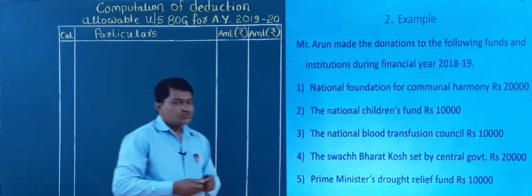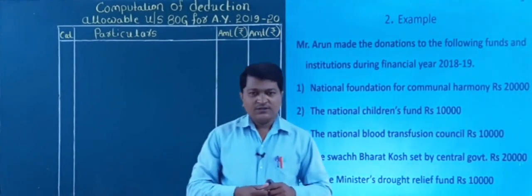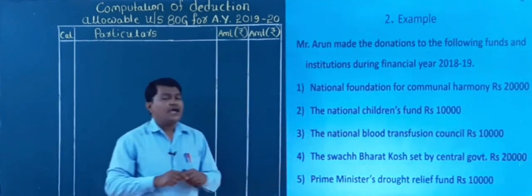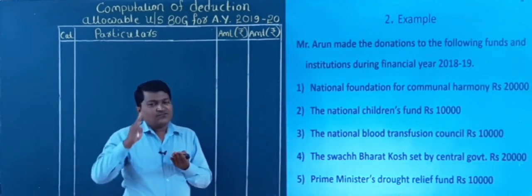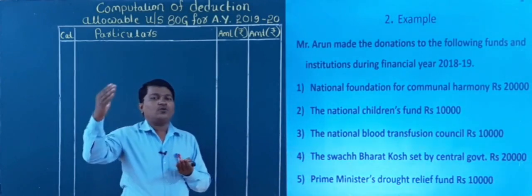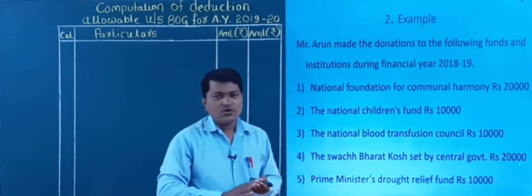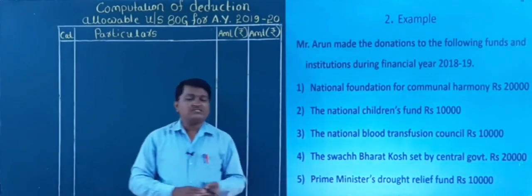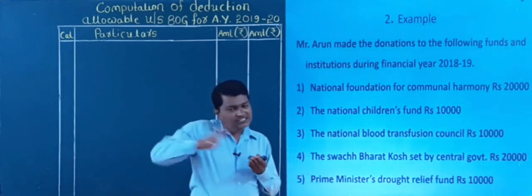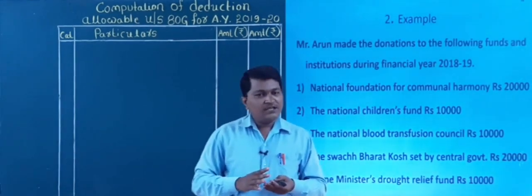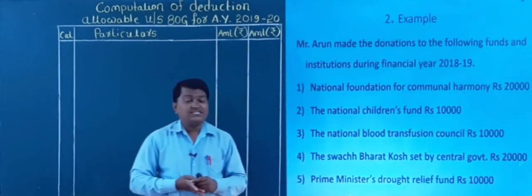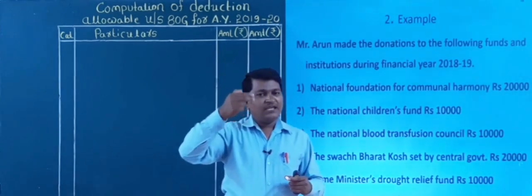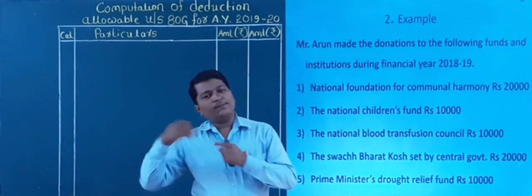As you know from the previous class, first of all we clearly understand the problem and later we classify the donations category wise. Category wise means donations are classified as per the categories. Deduction under section 80G is broadly classified into four categories, category A, B, C and D, which you know from the previous class.